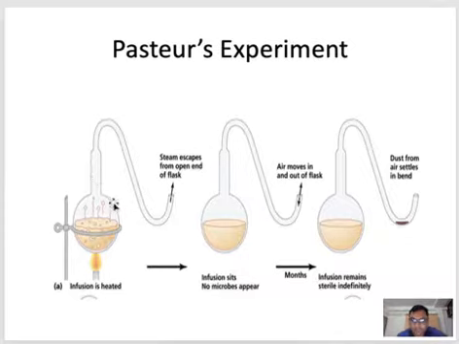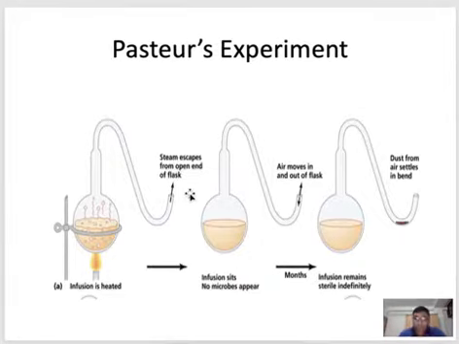Then he bent the neck of the flask like this goose neck, and one flask he heated, and the other flask he just kept as it was. When he heated the flask, it definitely boiled and some steam came out from the neck. So, two flasks, one heated, another non-heated. Then he just left them on the working bench.